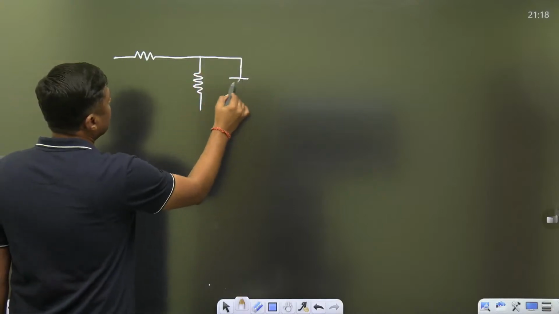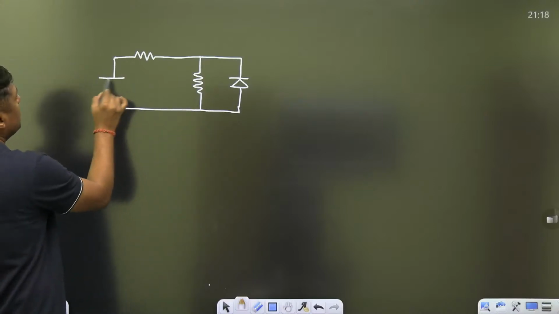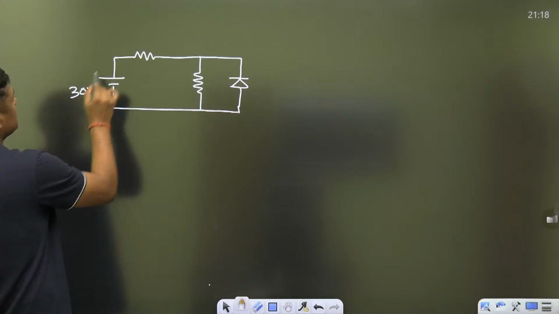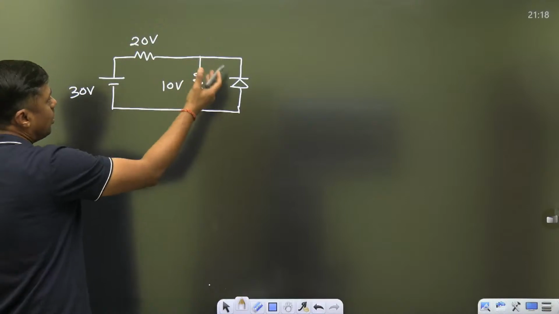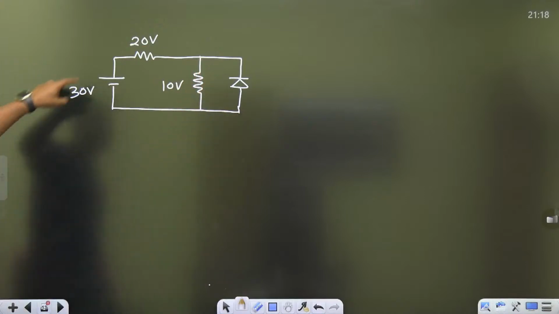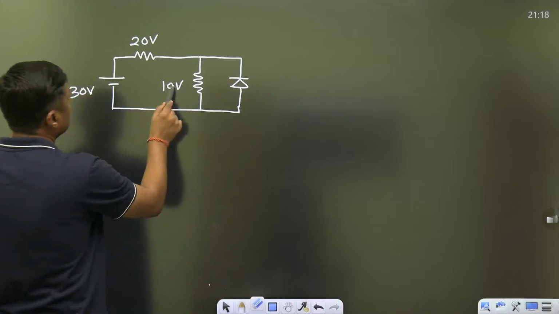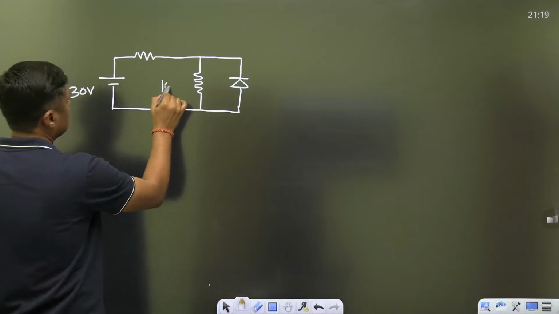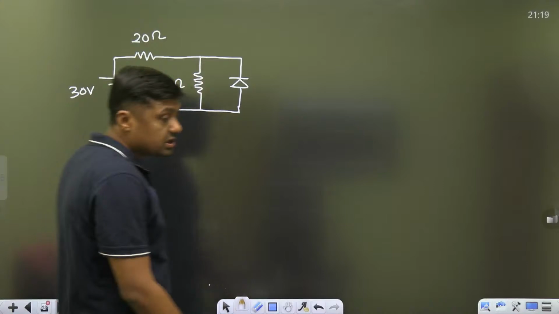ये डायोड लगा हुआ है. Everyone, tell me what will be the answer. ठीक है, बताइए what is the PIV of the diode from this diagram. This is the 30 volt, this is the 20 volt, that is the 10 ohm. What is the PIV for this diode?